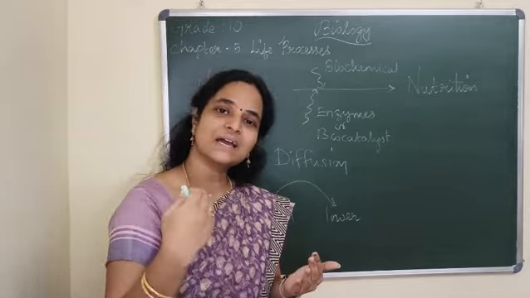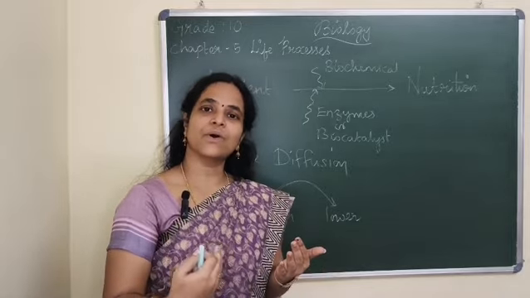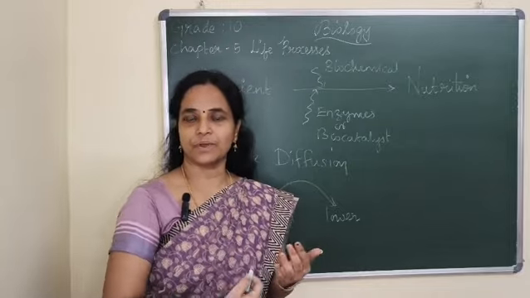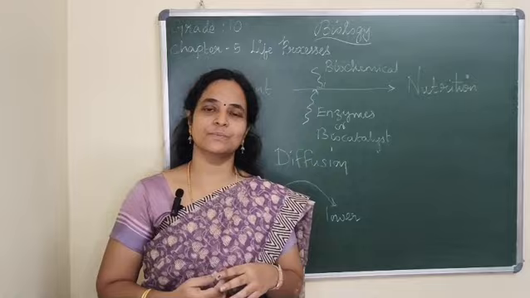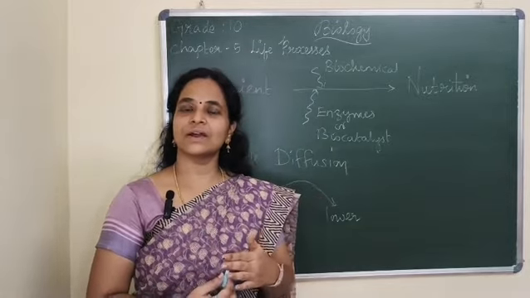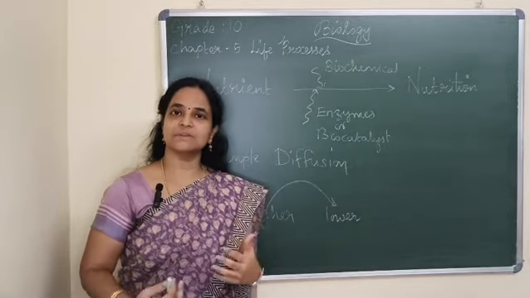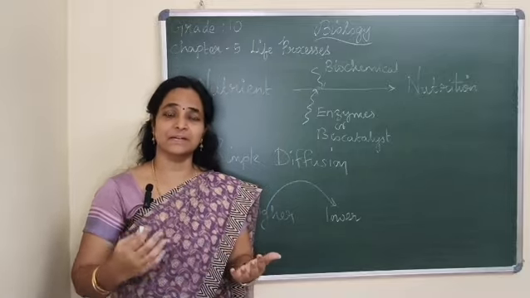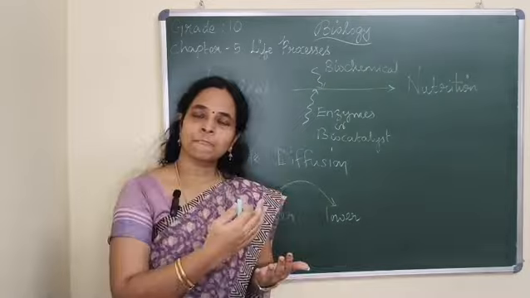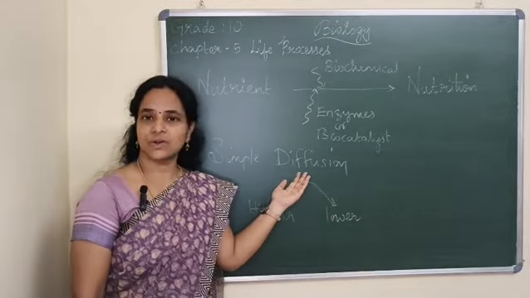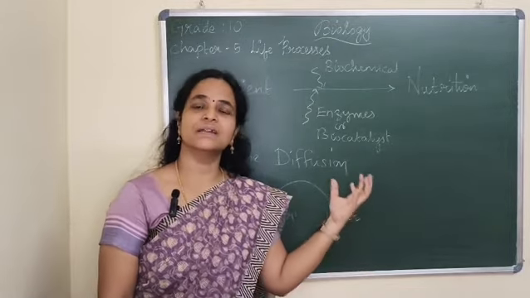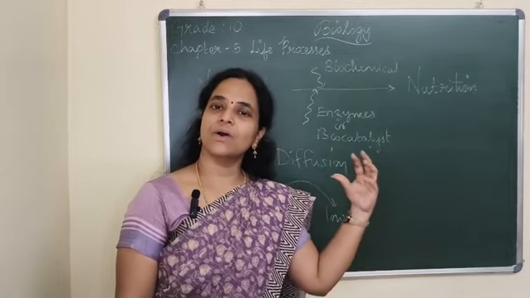require specialized cells or organs or organ systems in order to procure energy. Say for example, multicellular organisms like humans, animals. So in a multicellular organism, our body arrangement, body shape, everything is bigger. So we require lots and lots of energy. So simple diffusion is not sufficient. So we require a specialized organ or organ system.